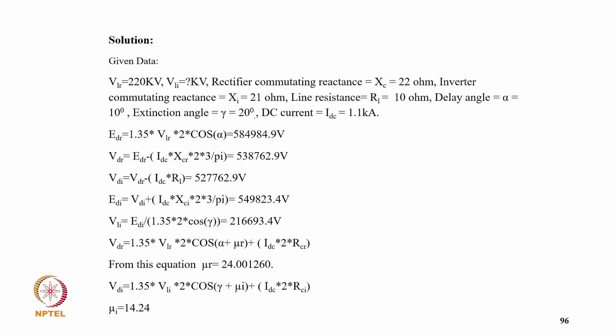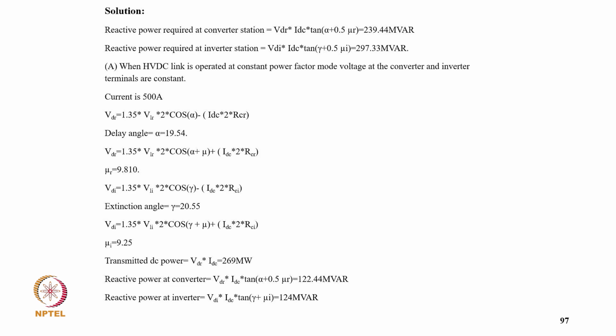gamma, that comes typically 216.693 kilovolt, and VDR equal to 1.35 VLR into 2 cos alpha plus mu r plus ID into 2 XCR. From this mu r comes 24 degree, and VDI equal to 1.35 VLI into cos gamma plus mu I, so ID into 2 into XCR, so your gamma mu I becomes 14.24 degree.